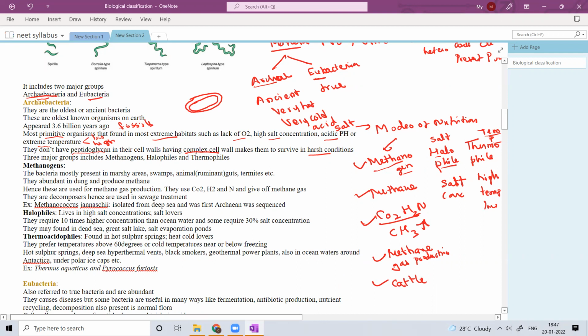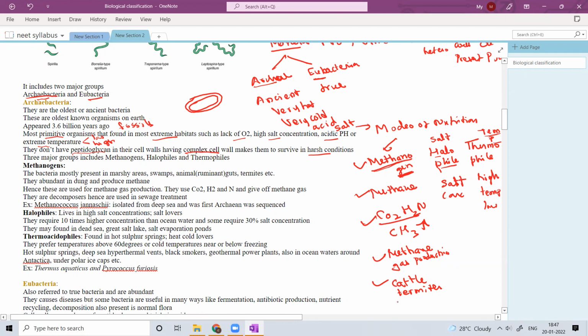So there they may help the animal to digest something, and also termites. So inside the termites also you can find these kind of methanogens. Okay, archaebacteria, that is methanogen. So what is the importance? They help the animals in which they live, the host animal, to digest or help with the metabolic activities, that may be digestion of something, okay, like that.